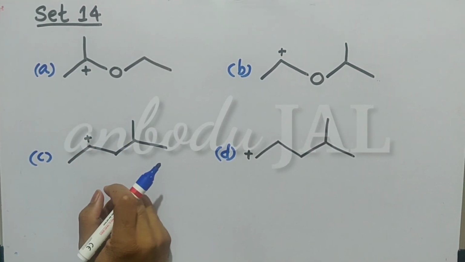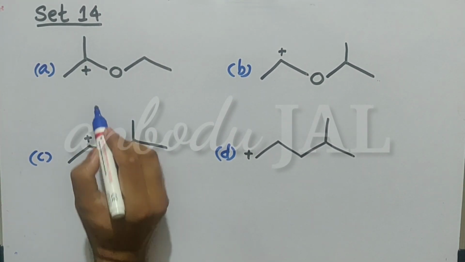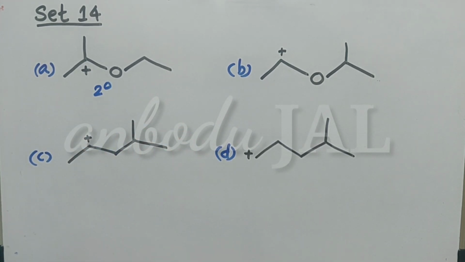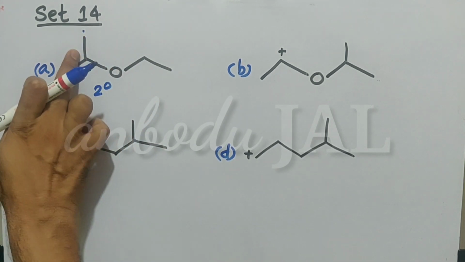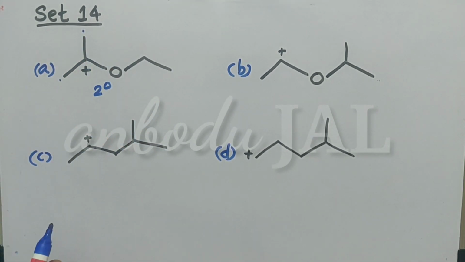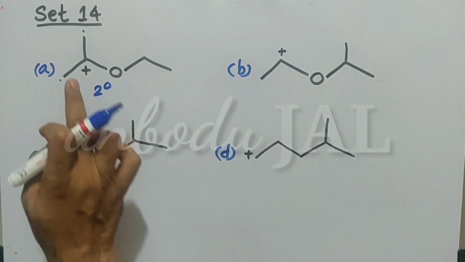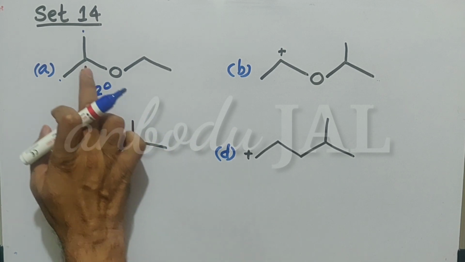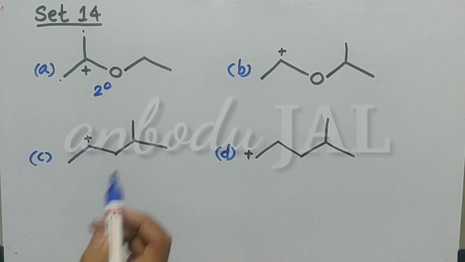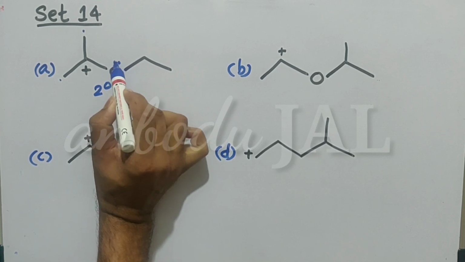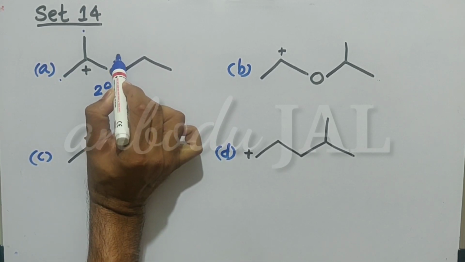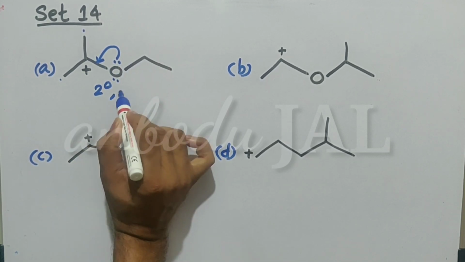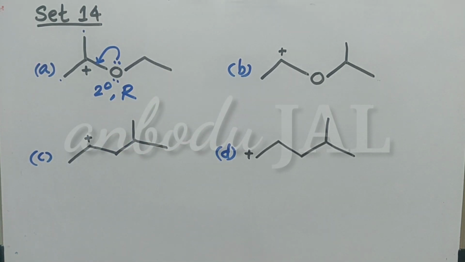In set 14, the first compound is a secondary carbocation. Why is this a secondary carbocation? That is, two carbon atoms are directly attached to this positively charged carbon. By seeing this one, we will misunderstand it as tertiary, but this is not tertiary because one atom is oxygen atom. Now listen here, oxygen has lone pair of electrons. This lone pair is in conjugation with this positive charge. So there is a possibility for resonance.